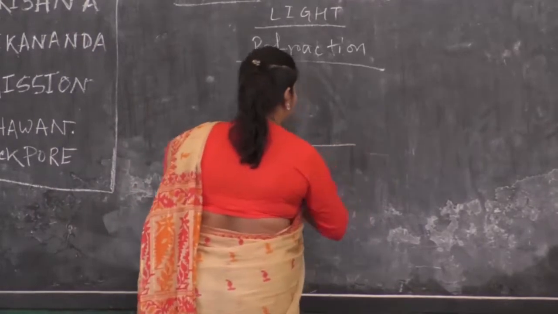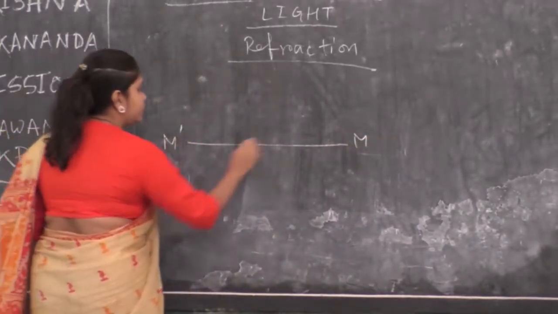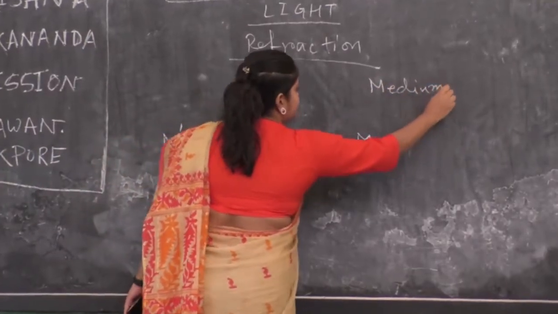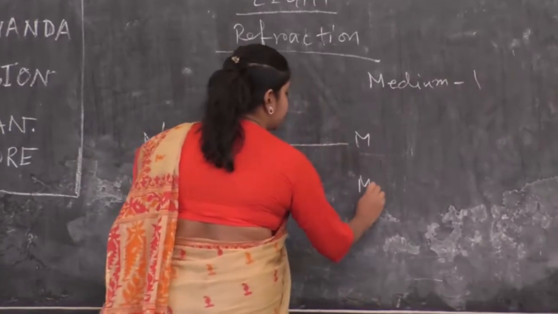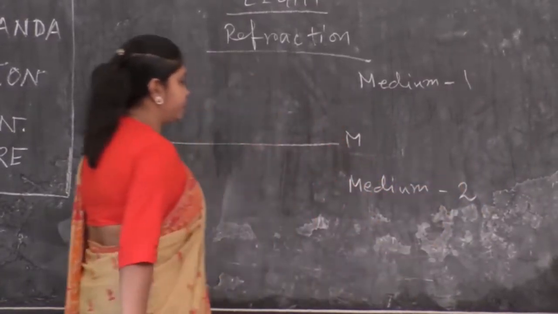Suppose this is our N slash, this is medium 1 and this is medium 2.